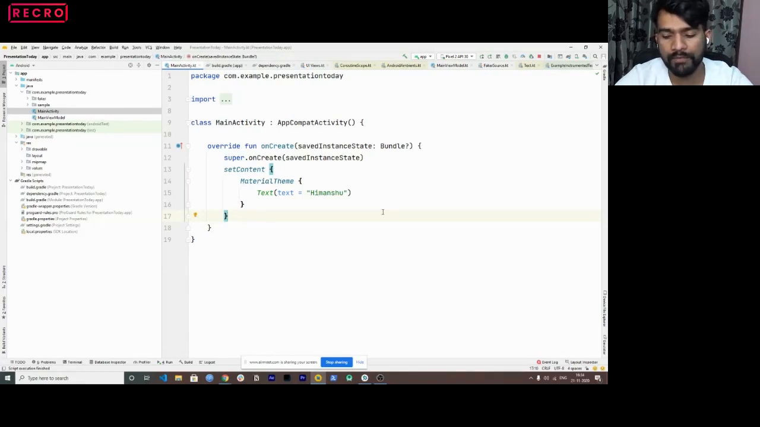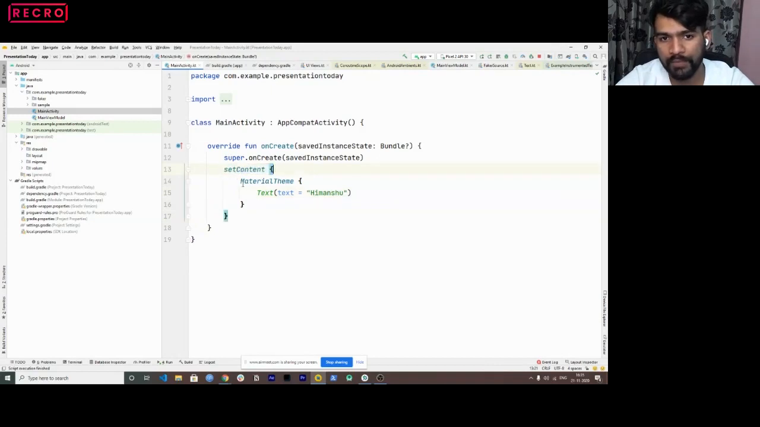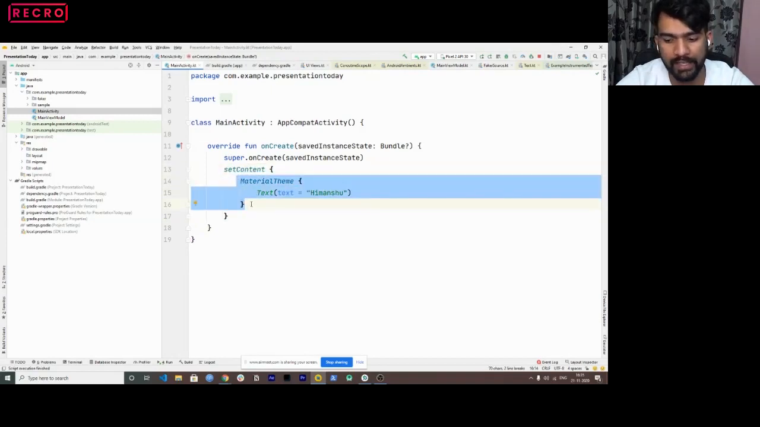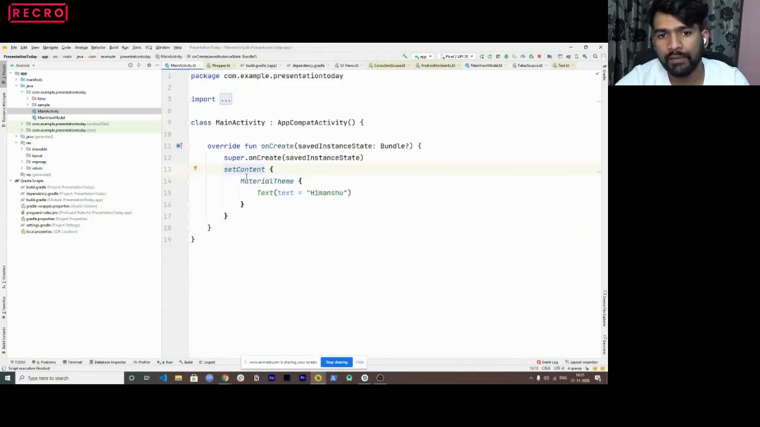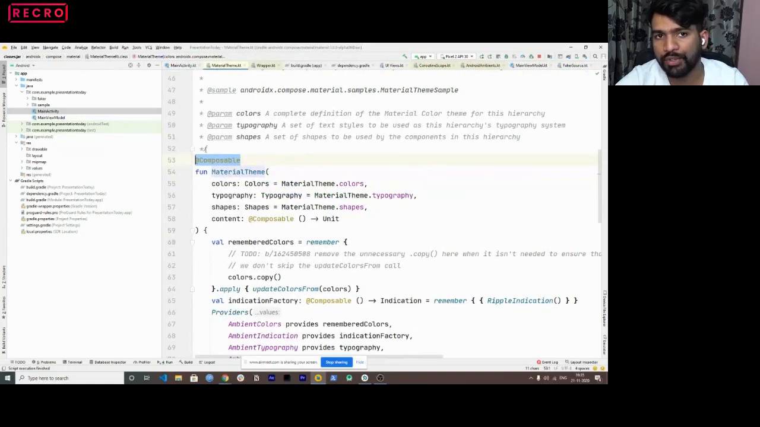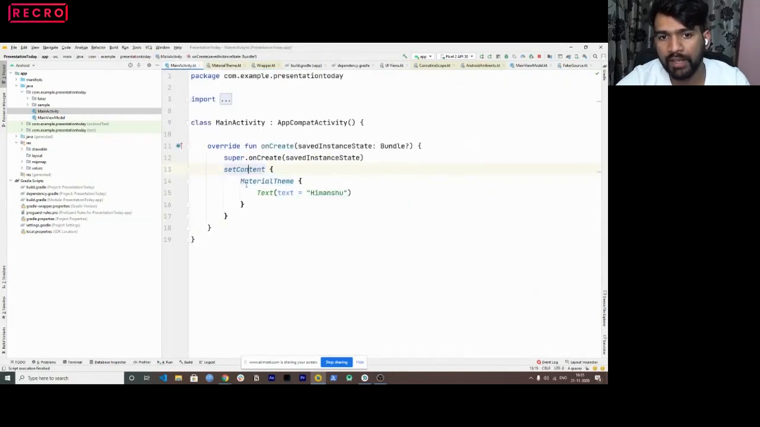So if you remember from my previous slides, this is how we can actually set a content in an activity, correct? So I have used setContent. Inside this, I'm passing MaterialTheme. If I just go to the setContent code, you can see it requires a composable function, correct? Material theme is itself a composable. So that is the reason when we are passing in setContent, we are passing the composable here so that we can render this MaterialTheme function inside here.